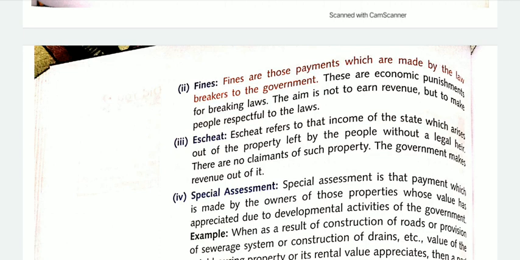The government makes revenue out of these kinds of properties. So that is why it is a non-tax receipt for the government.